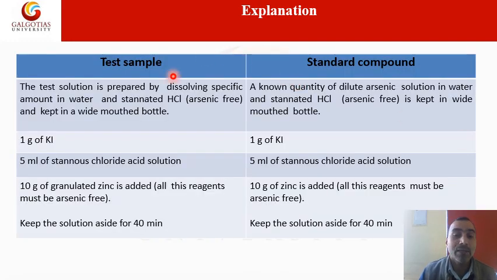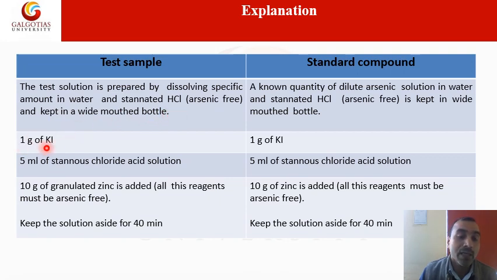After that we will see the method explanation of this test, how we will perform it. Firstly we will prepare the test and the standard. In the test, we take the test solution prepared by dissolving a specific amount of sample in water and stannated HCl, which should be arsenic free, and keep it in a wide mouthed bottle, which I explained in the previous slide.